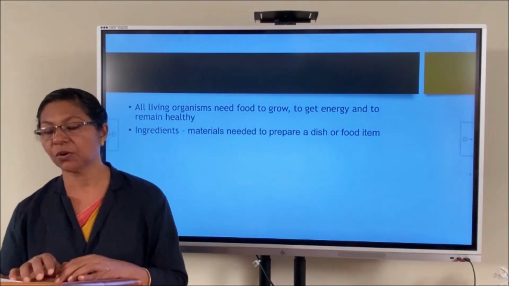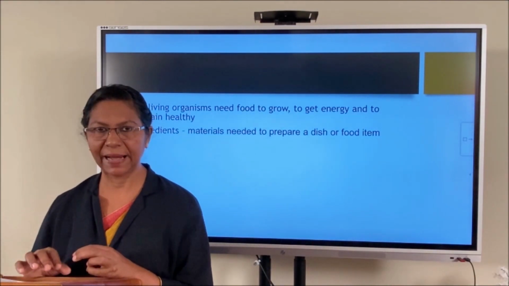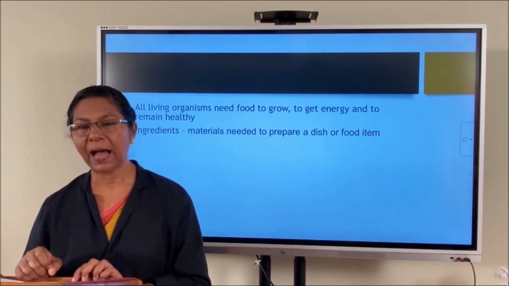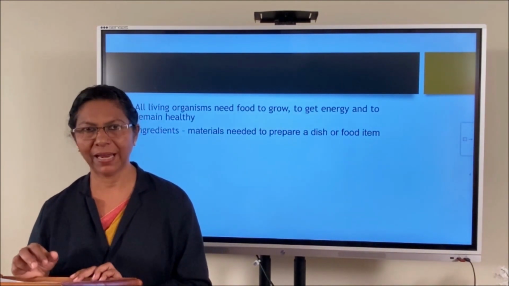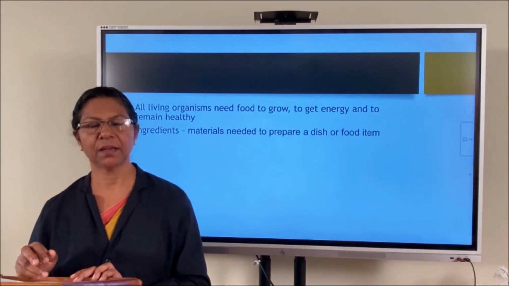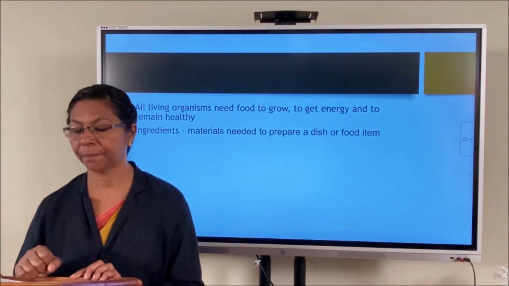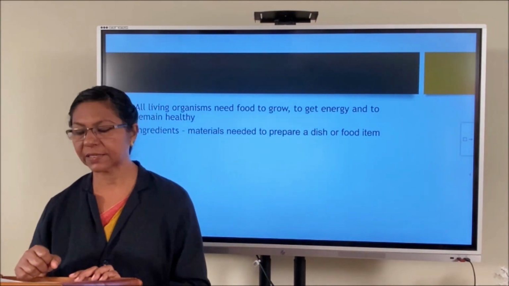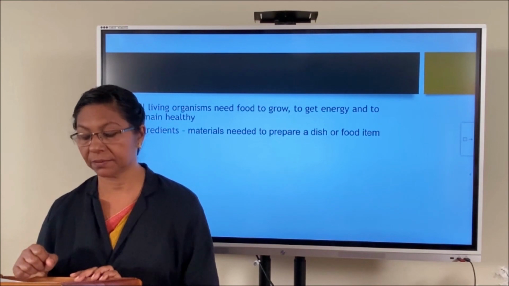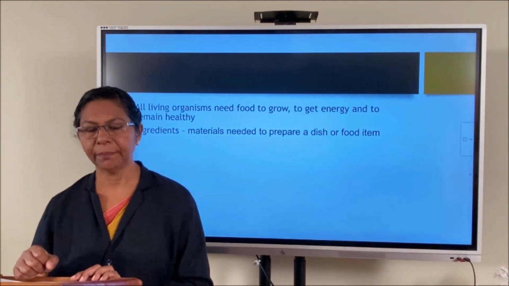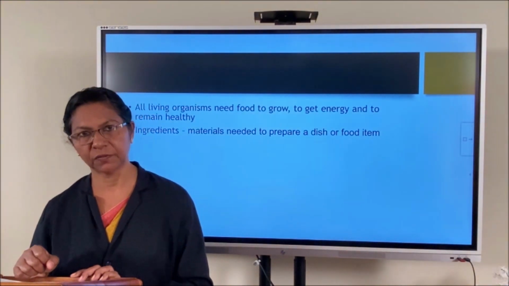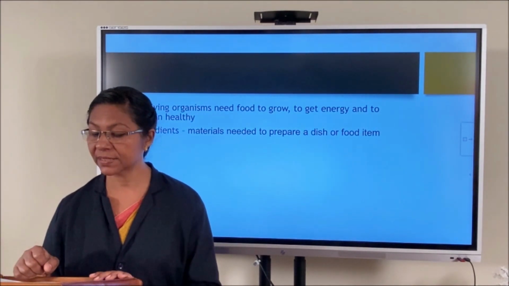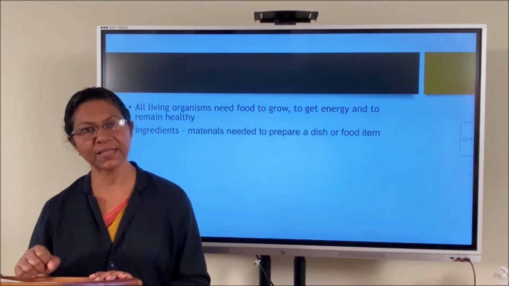Plants are the sources of food ingredients like grains, cereals, vegetables, fruits, etc. Animals provide us with milk products, meat, eggs, etc. Cow, goat and buffaloes are animals which give us milk. Milk and milk products are used all over the world. Next we have to study plant parts and animal products as food.